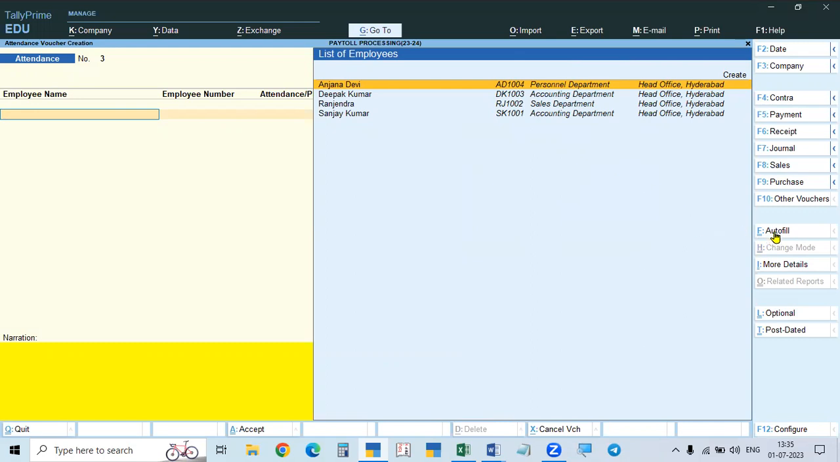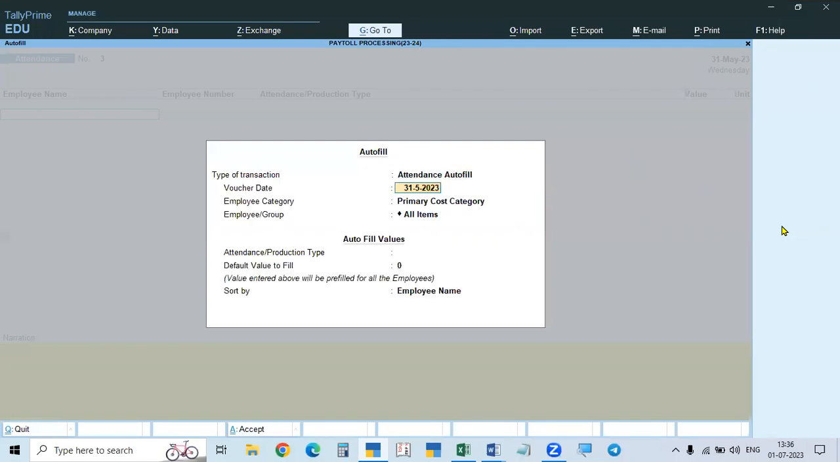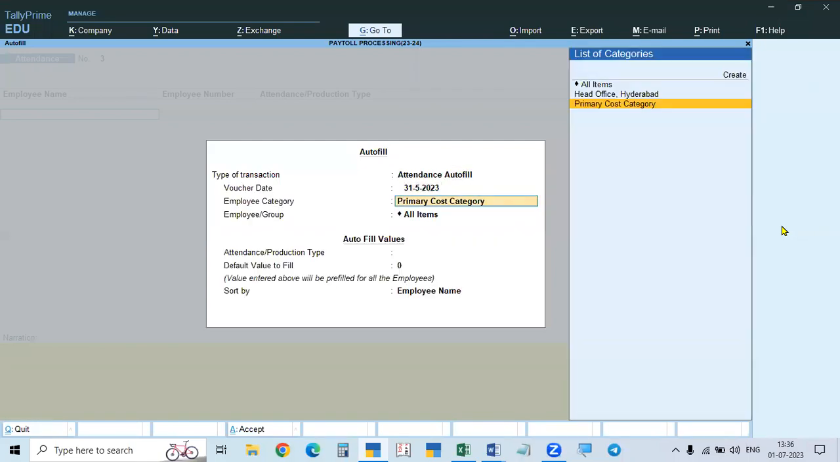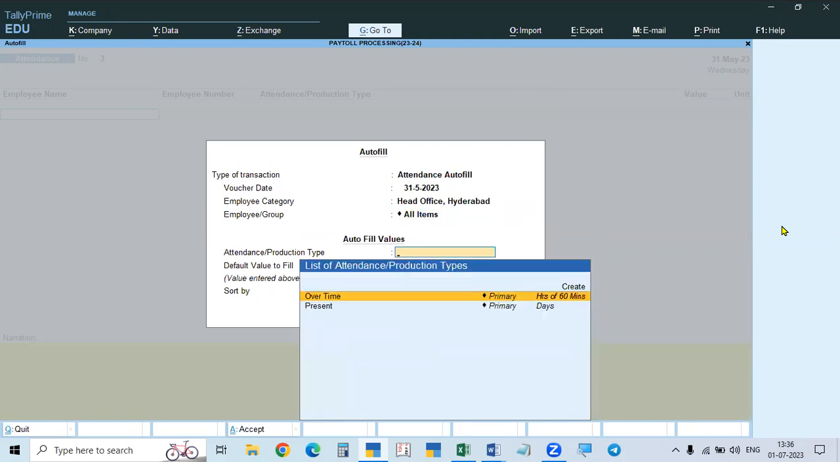Since there are many employees, instead of giving individually for each one, we go to Control F. Control F is called autofill. So you can click that autofill, or you can press Control F. Attendance autofill comes here. The date is the month end, 31st May, automatically taken. And primary cost is head office. That is taken. And employee group, all the groups, all the departments we are taking. And what is the amount we are taking now?